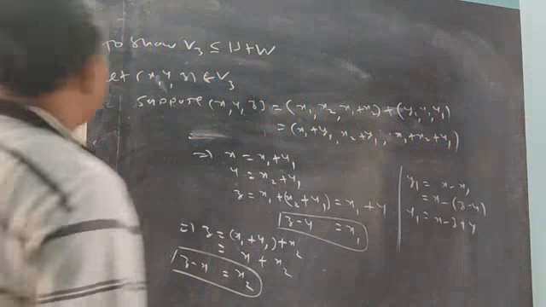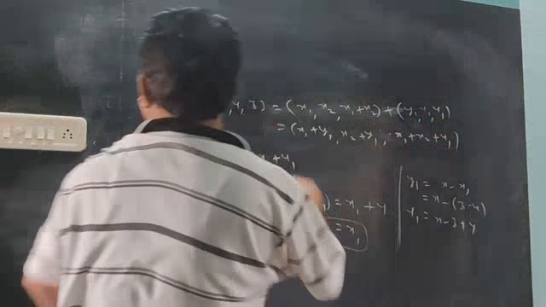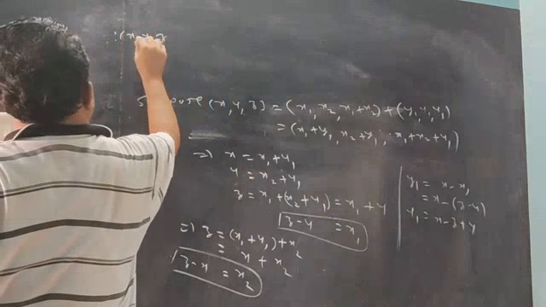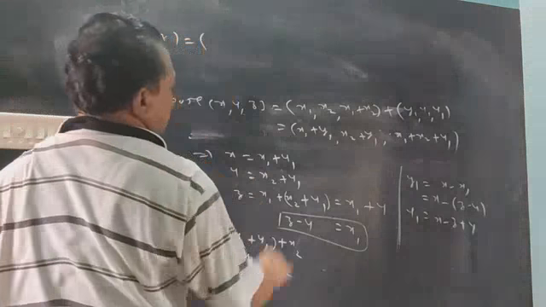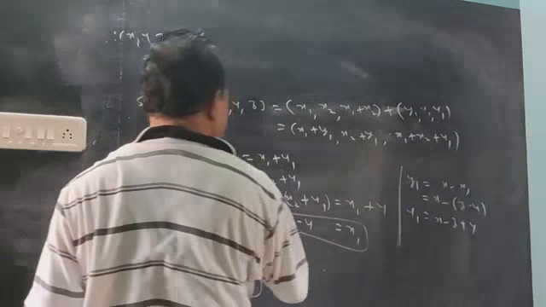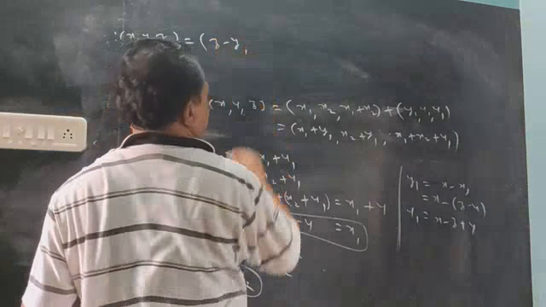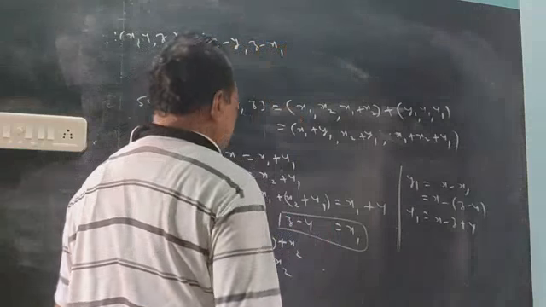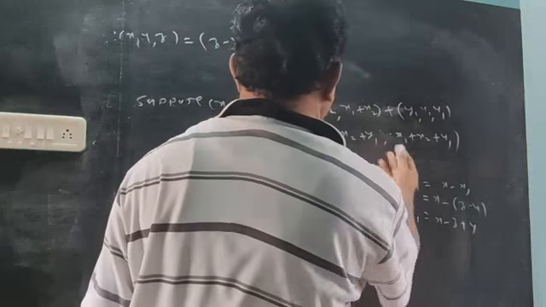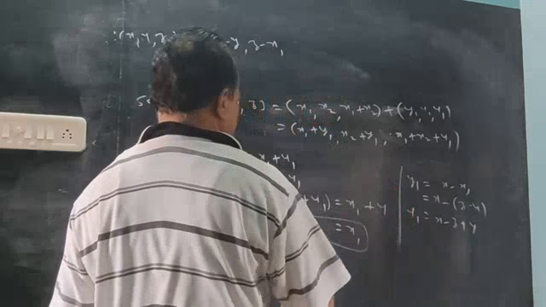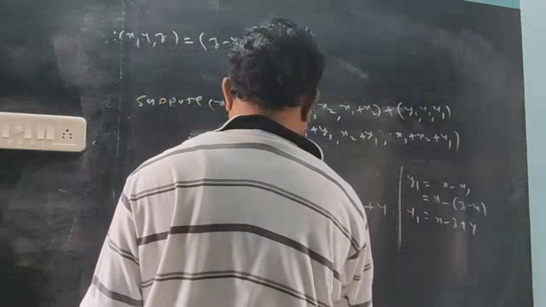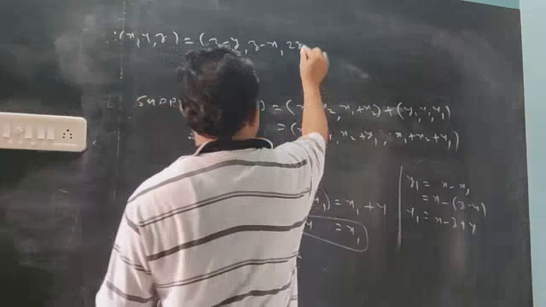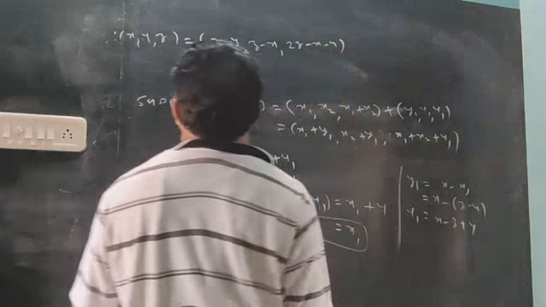So every x, y, z is expressed as: x1 means z minus y, x2 means z minus x, and the third element is the addition x1 plus x2, so z minus x minus y plus z, that is, 2z minus x minus y.